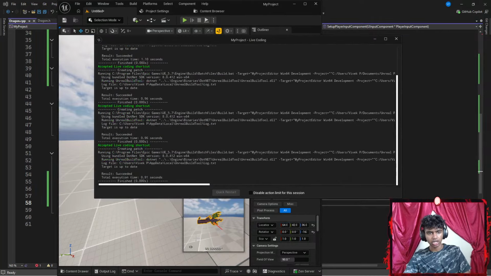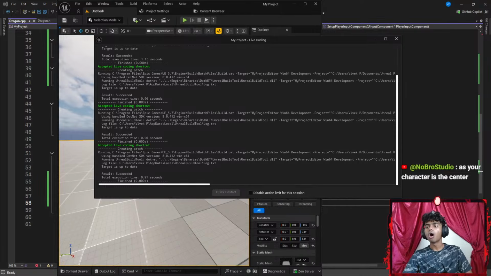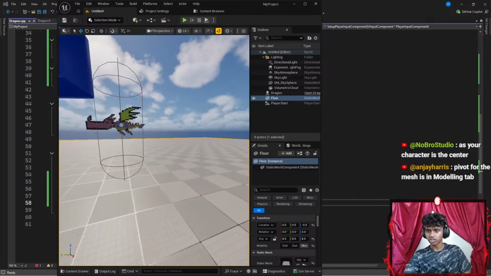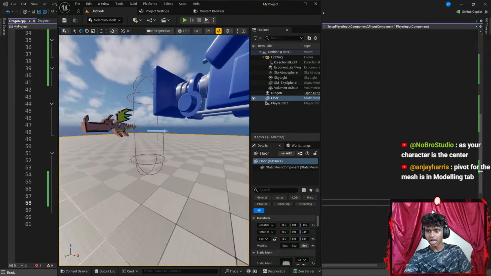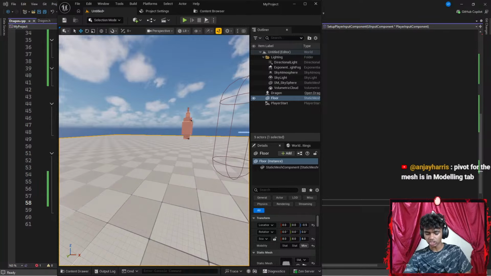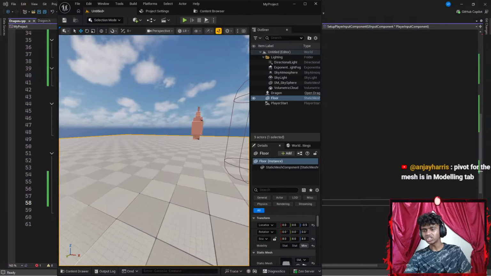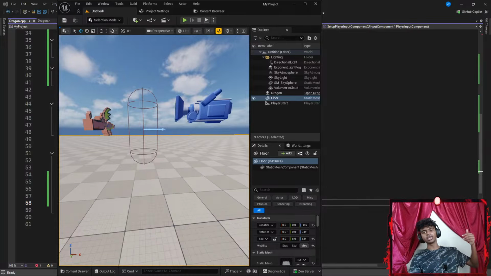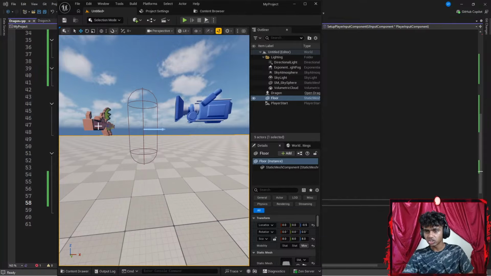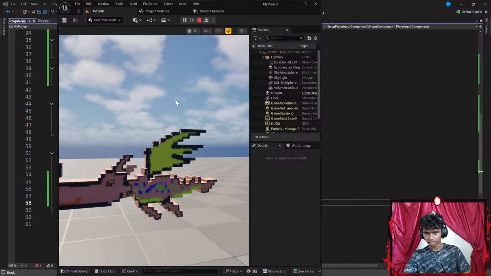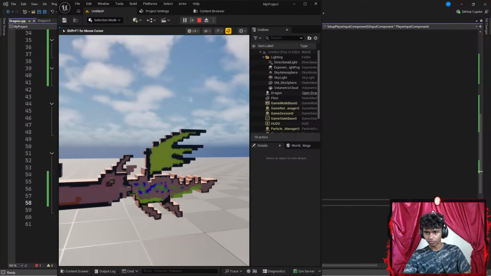As your mesh is a child, so just rotate it. I see. As your character is the center. Oh, I think I see what you mean by pivot. I want to try this though, but basically what the pivot meant is I gotta rotate my dragon so it faces the same way as my character faces. Maybe my character's forward is my mesh's right. I could actually try that. But before that, I want to see if this part works real quick, because I'm pretty sure it does not. Let's go with this.